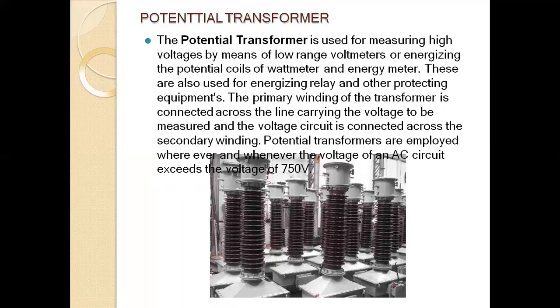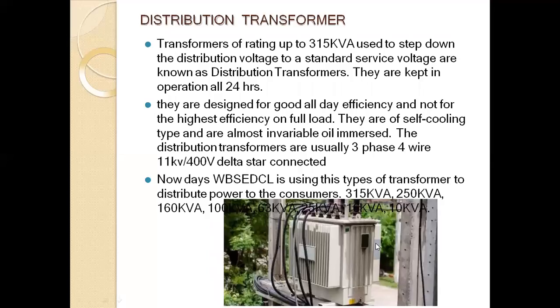The primary winding of the transformer is connected across the line carrying the voltage to be measured, and the voltage circuits are connected across the secondary winding. Potential transformers are employed wherever the voltage of an AC circuit exceeds 750 volts. This is the potential transformer.